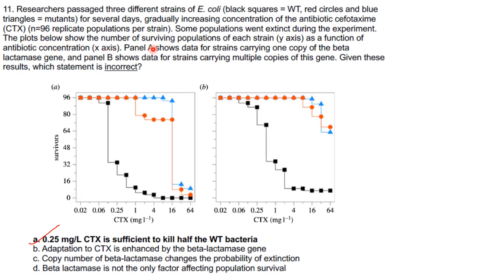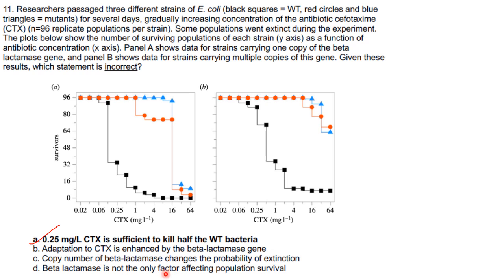The plots show the number of surviving populations of each strain as a function of antibiotic concentration on the x-axis. Panel A is for one copy of the beta-lactamase gene, and panel B is for multiple copies of the beta-lactamase gene.